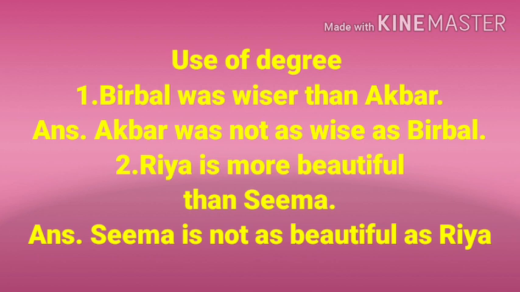Second example: Riya is more beautiful than Seema. It is comparative degree. How to convert it into positive degree? By using not. Seema is not as beautiful as Riya. Here we used not in positive degree, but the meaning is not changed. Riya is more beautiful than Seema means Seema is not as beautiful as Riya. This way, by using degree of comparison, we can transform affirmative sentence into negative sentence.